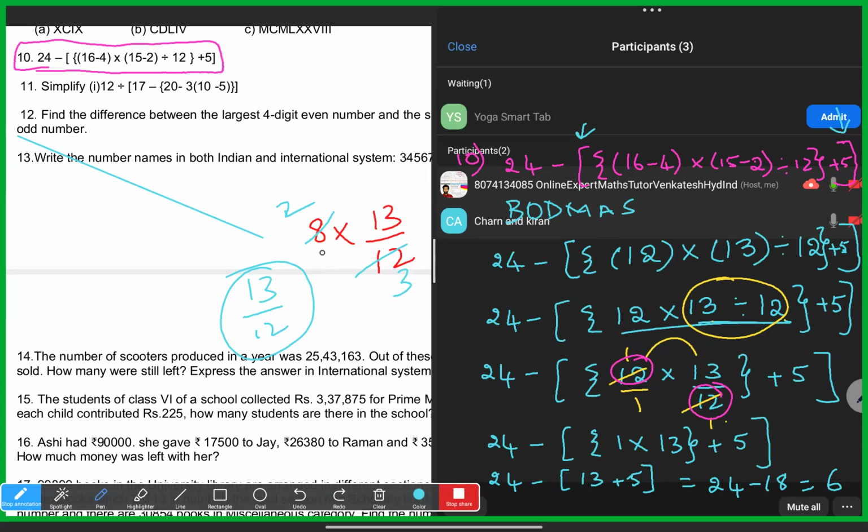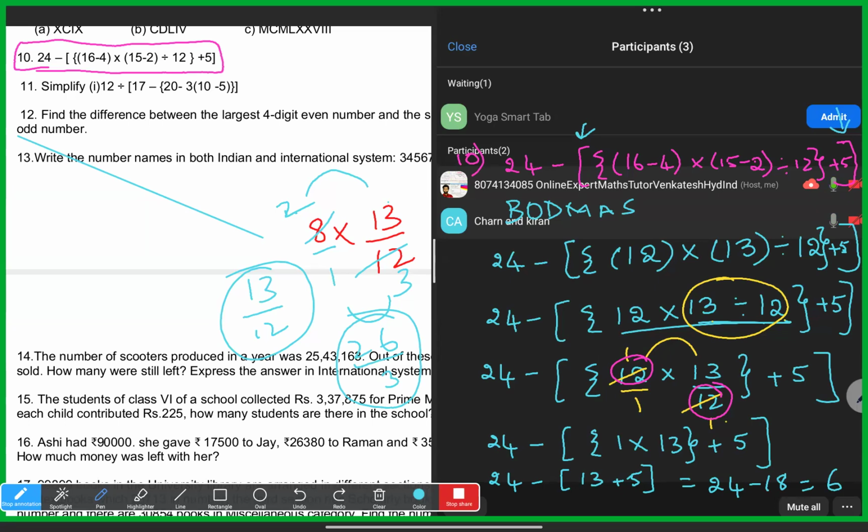So here in this case, what will happen? Leftover numerators and denominators we need to multiply. 2 into 13, how much? 26. By 1 into 3, 3. You will get a situation where the final answer is a fraction. But we didn't get a situation here where the final answer is a fraction. We got 1 into 13 by 1 into 1, means 13 by 1, 13 only. So they'll only ask matching ones then.